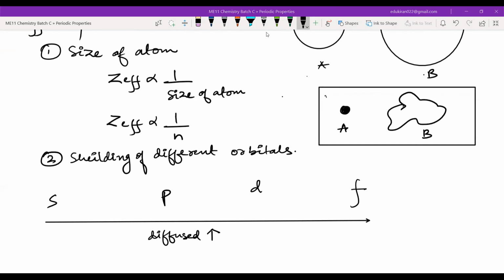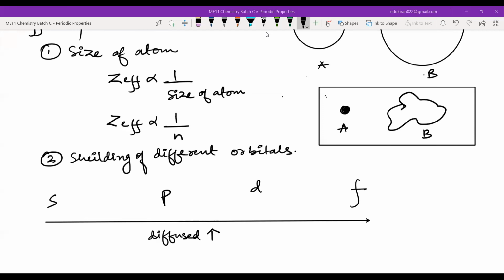A is more concentrated? Yes or no? Is there anyone who feels like A is more diffused? Diffuse means that it is spread over a wide area. Now you tell me, which is more diffused, A or B? B, spread over more area.